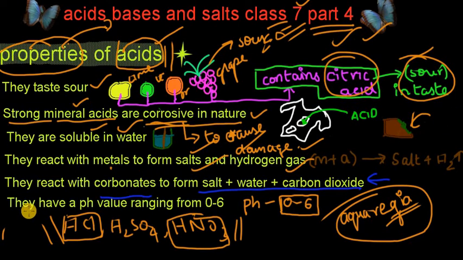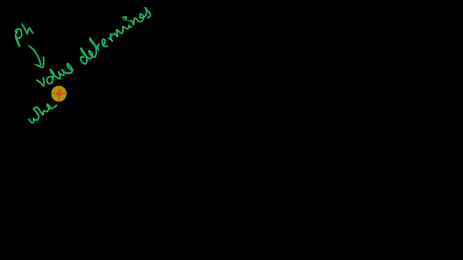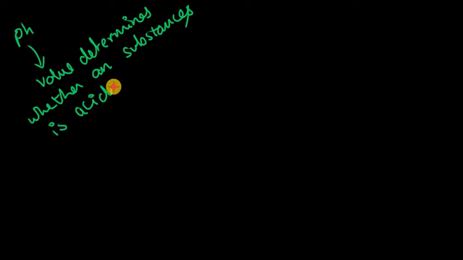The last point: they have a pH value ranging from 0 to 6. What is pH? This value determines whether a substance is acidic or basic.